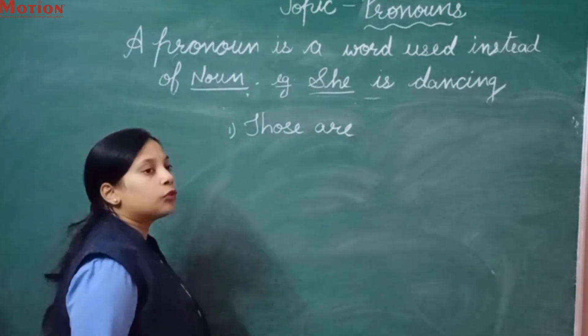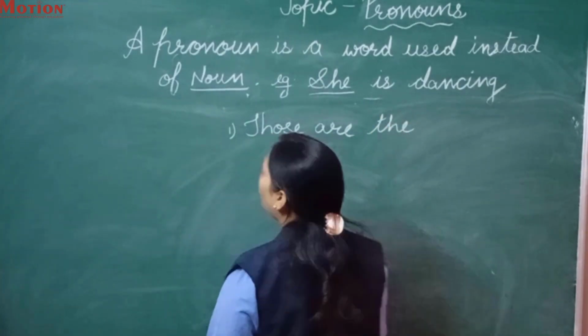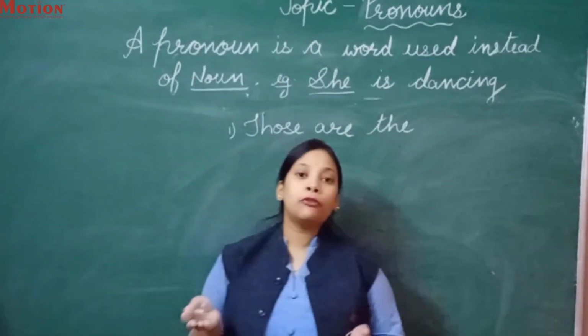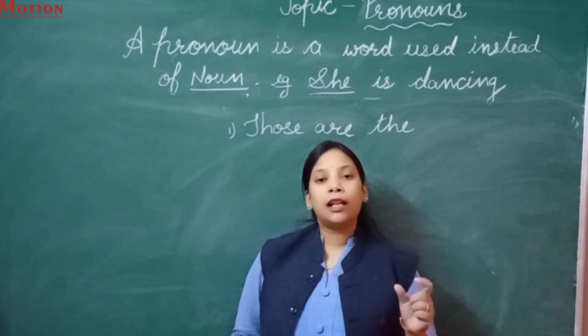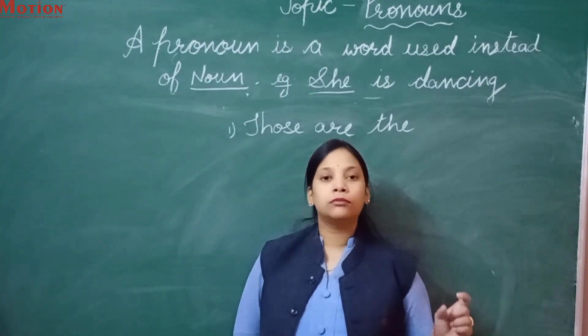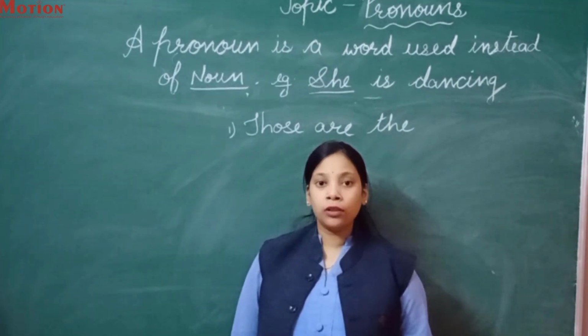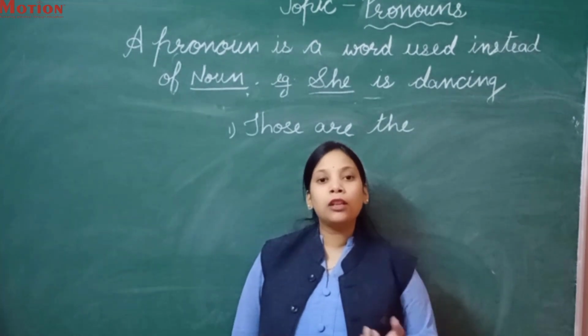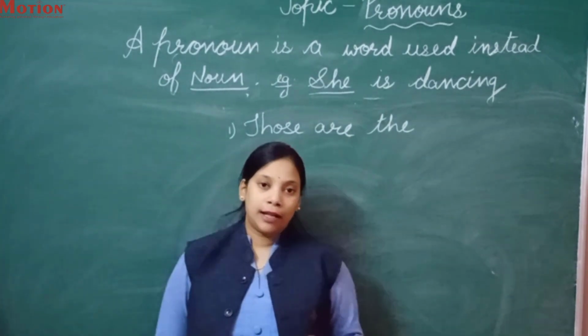One more thing I want to tell you, pronouns are always used before nouns. If they are used before an adjective, then they are not considered pronouns. Like demonstrative pronouns this, that, those, they should be used before the nouns, not before the adjectives.